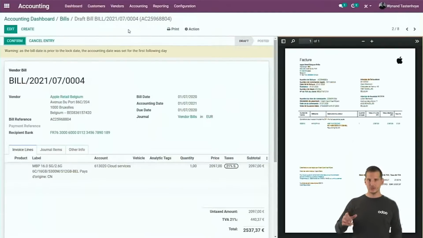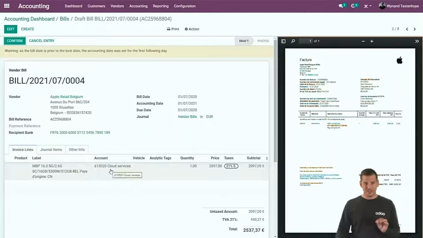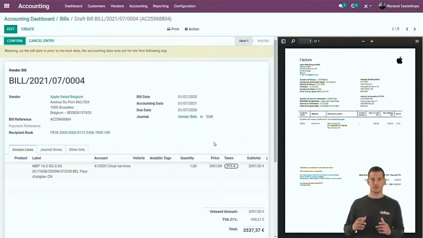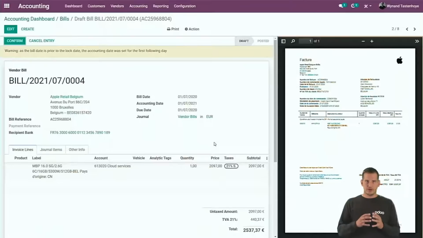So the next one is a bill from Apple. Also here, we took over all relevant information. But you can see that the expense account is different and the tax code as well, because that's how our artificial intelligence works. Those two variables, we can never find in the image itself because it's just not there. That's where the artificial intelligence comes into play, because based upon historical data, actually a combination of the label and the supplier, we will propose for every single bill the correct expense account combined with the correct tax code.